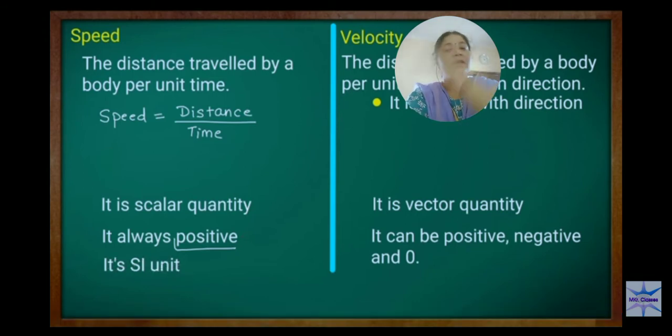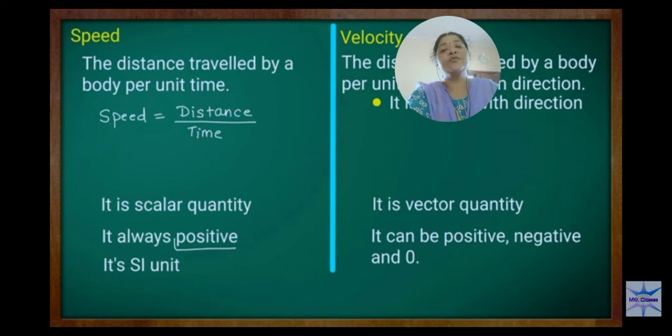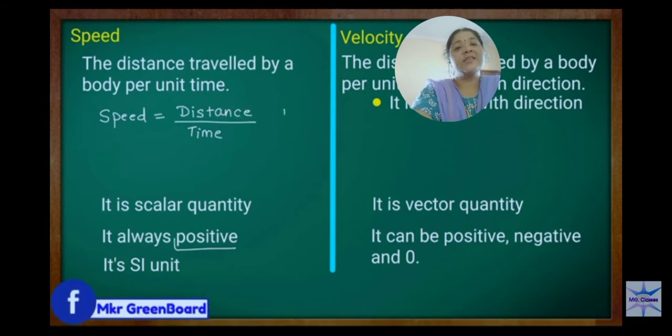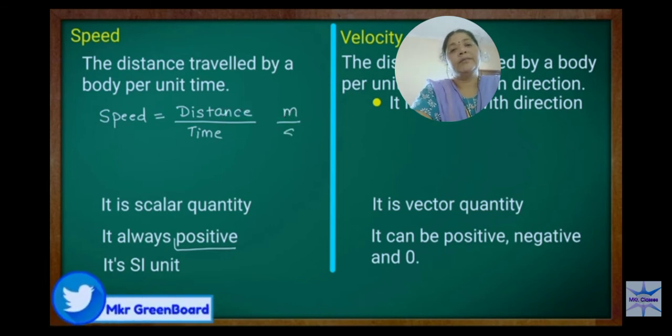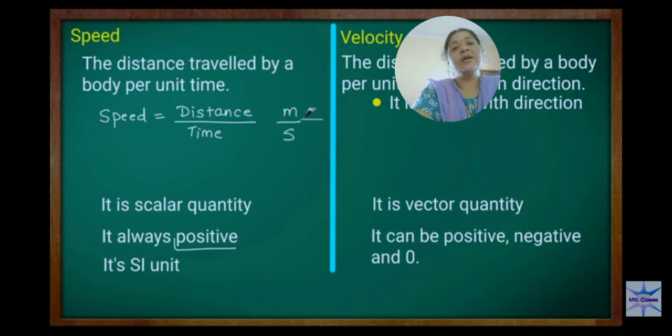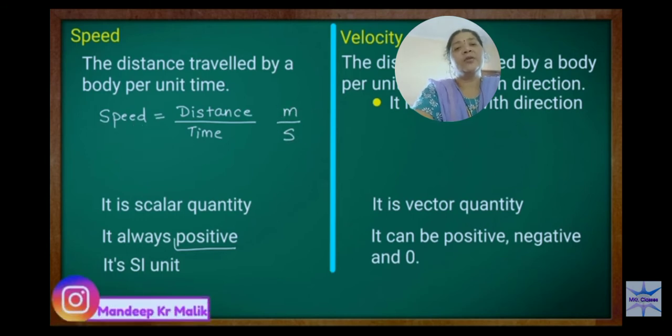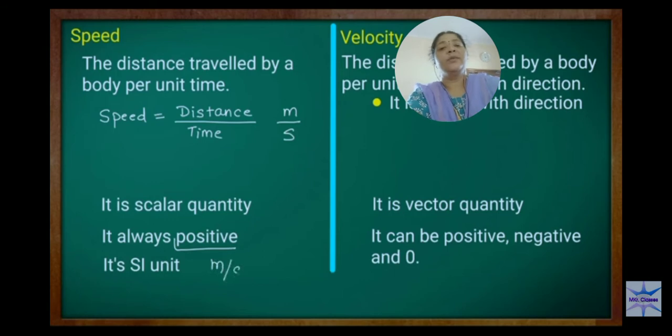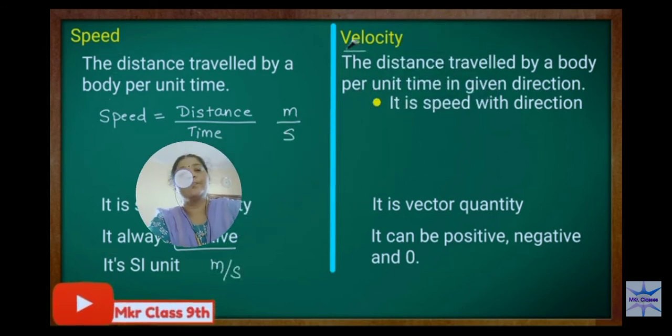Third, the SI unit of speed. What is the SI unit of speed? From the formula you can calculate. Speed is equal to distance by time. Distance is in meters and time is in seconds. Meter per second. This is the SI unit of speed.